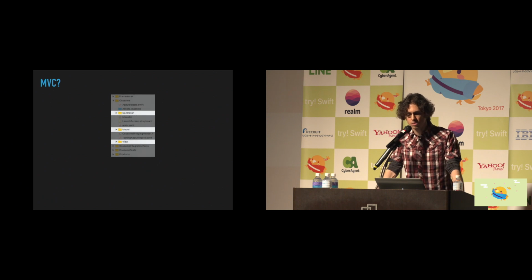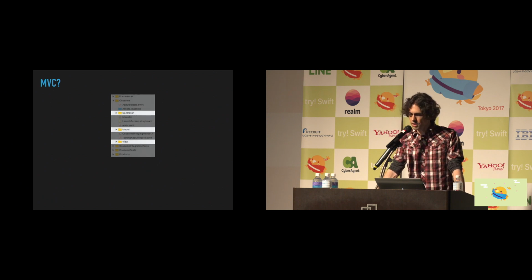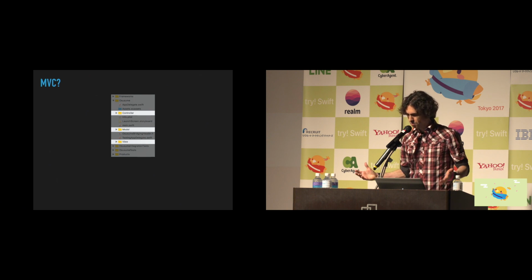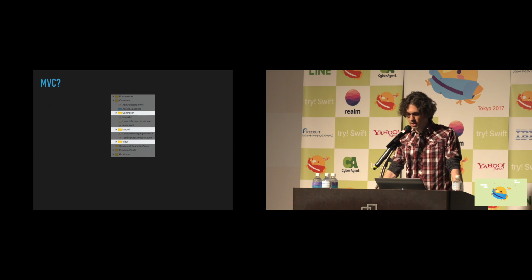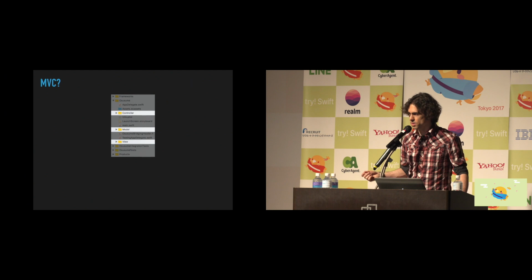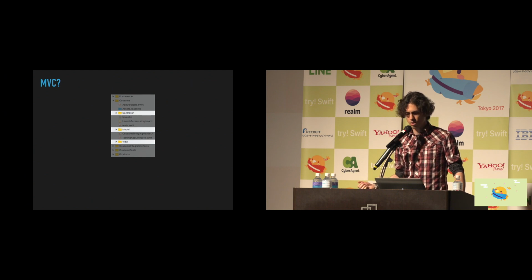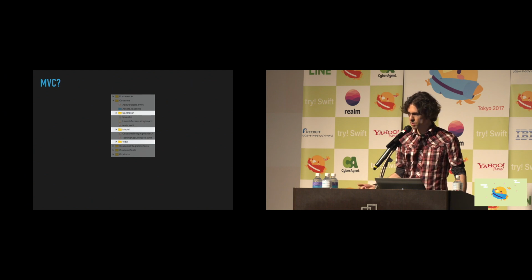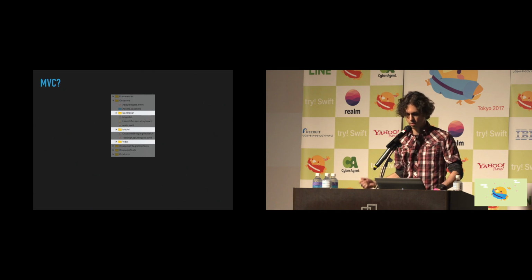Someone did propose using MVC, a very tried and true approach. And a lot of us have experience with MVC, but other people raised concerns that objects that don't easily fit into the MVC category, like a repository object or a presenter object, could be hard to place. And so we wanted to try and come up with something other than just MVC.